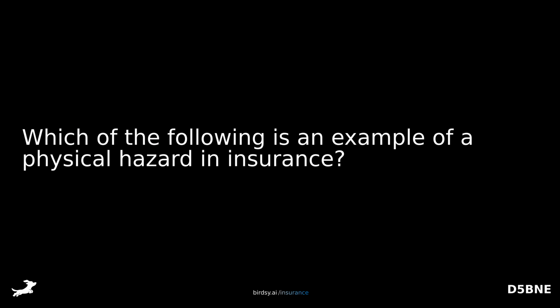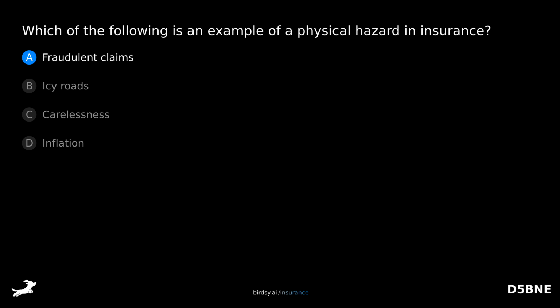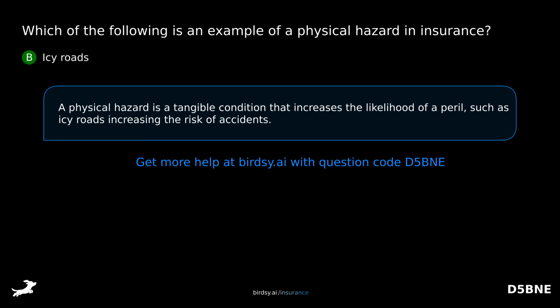Which of the following is an example of a physical hazard in insurance? Is it A, fraudulent claims? B, icy roads? C, carelessness? Or D, inflation? The answer is B, icy roads. A physical hazard is a tangible condition that increases the likelihood of a peril, such as icy roads increasing the risk of accidents.